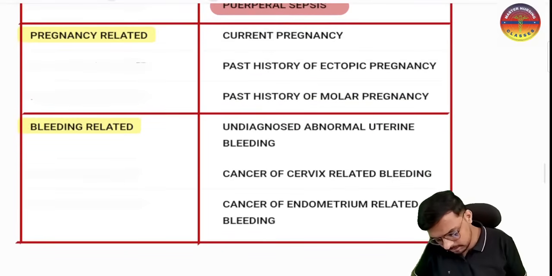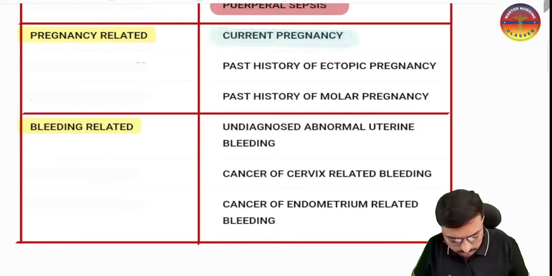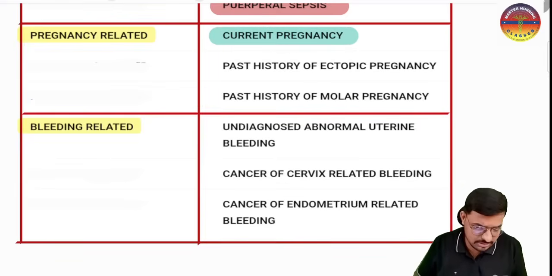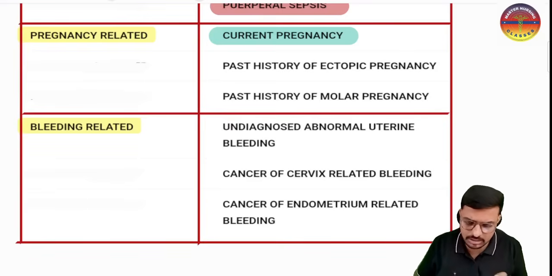And the contraindications related to pregnancy. If a woman is currently pregnant and we insert the IUCD, it will cause abortion. So current pregnancy is an absolute contraindication.